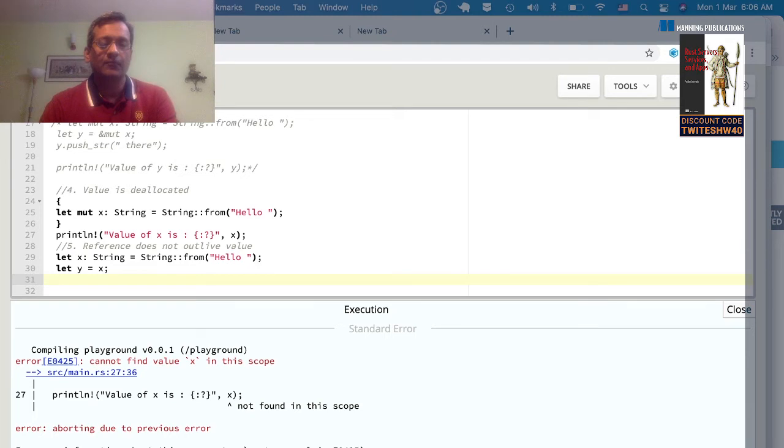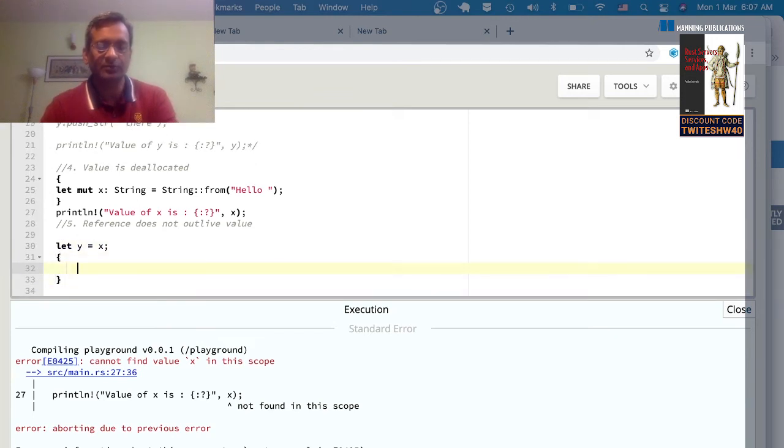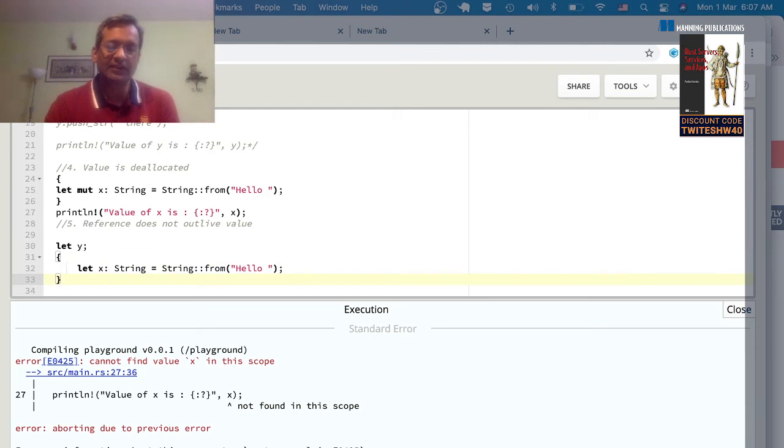So again, let's put this within a block to simulate scope. We are declaring a variable y outside the block. Now within the block, we're declaring a value of x, and within the block, we are borrowing the value of x here.